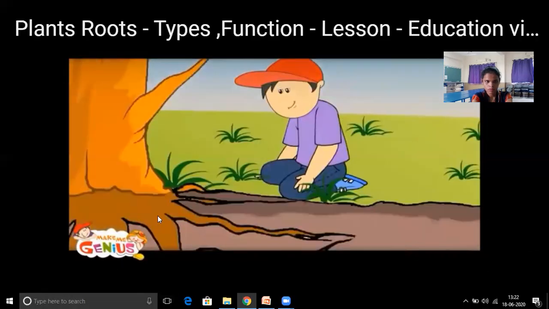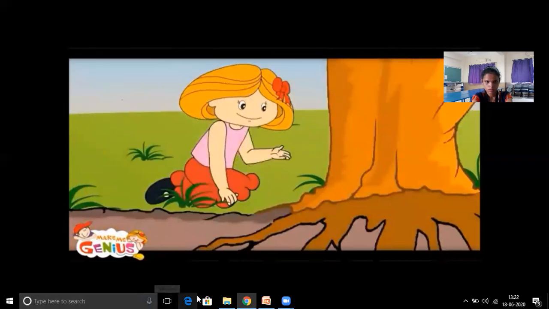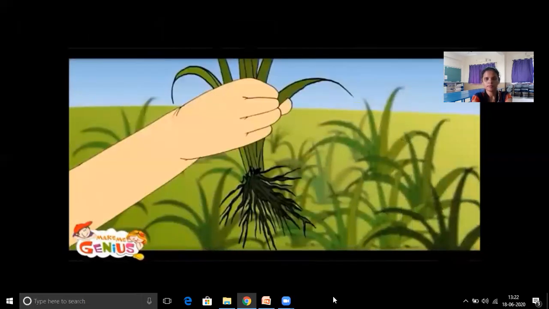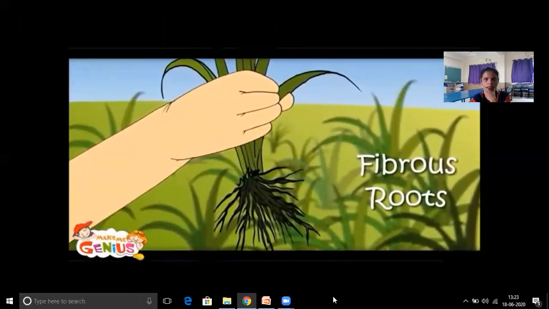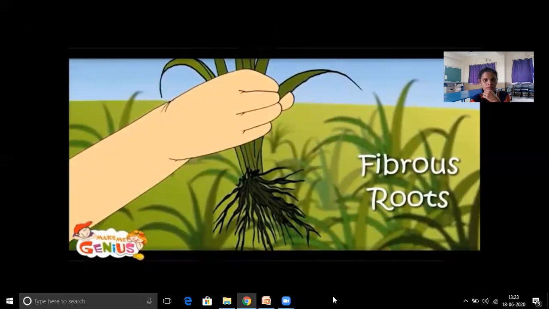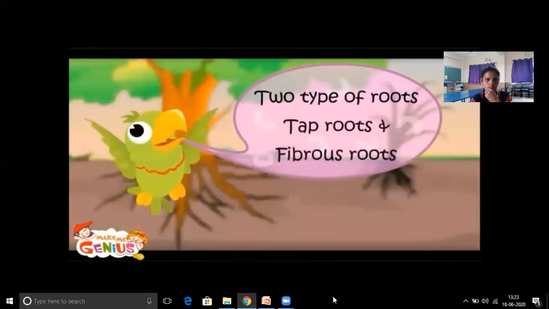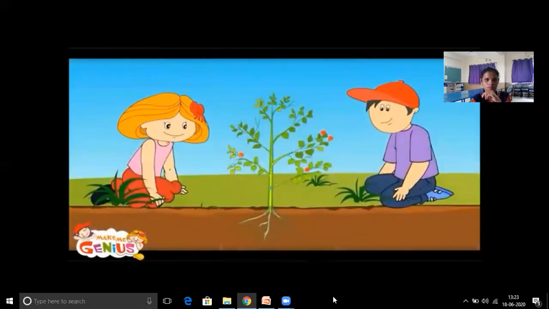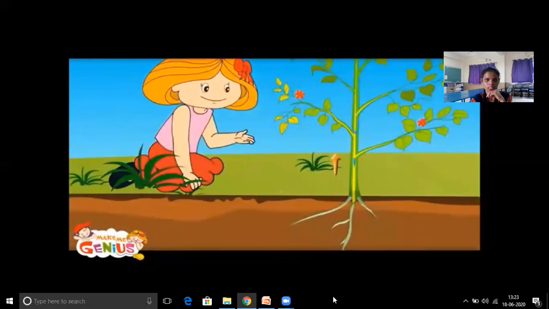Oh, do all plants have tap roots? Mostly big plants have tap roots, as these have to go very deep. See, the small plants have these fiber type roots. These are called fibrous roots. Oh yes, as the plants are not large in size. Two types of roots, tap roots and fibrous roots. I have one question. What do roots do? Oh, roots bring water and nutrients from the ground.